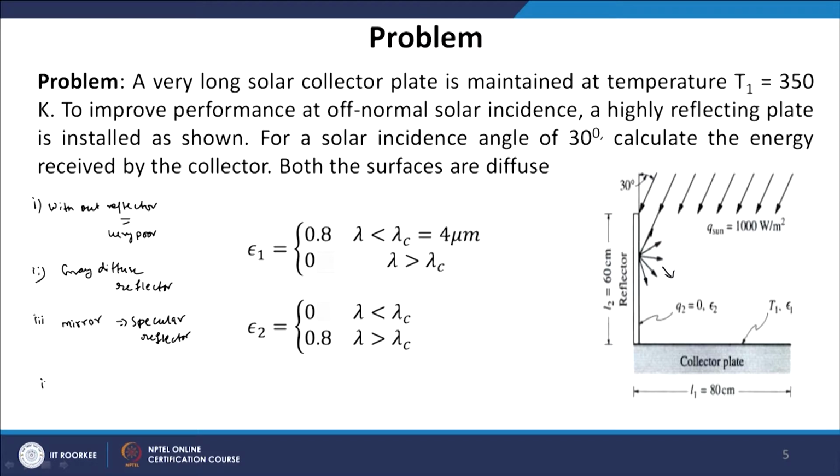Now, the fourth type of modification to this problem that we are going to solve today includes a non-gray reflector. It is diffuse, we will assume diffuse, but it is non-gray. So that means some part of the energy will indeed be reflected back to the atmosphere.